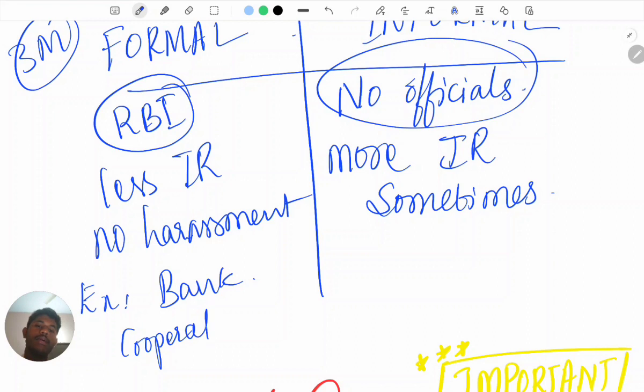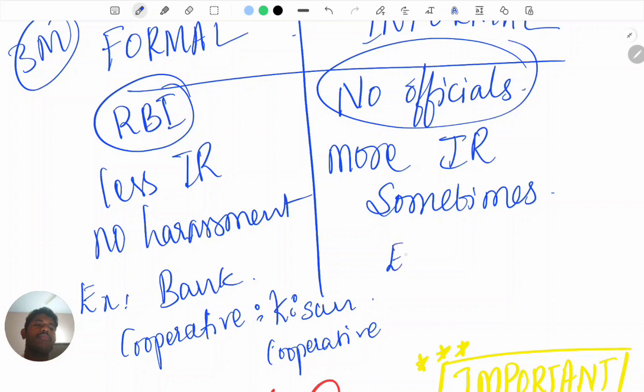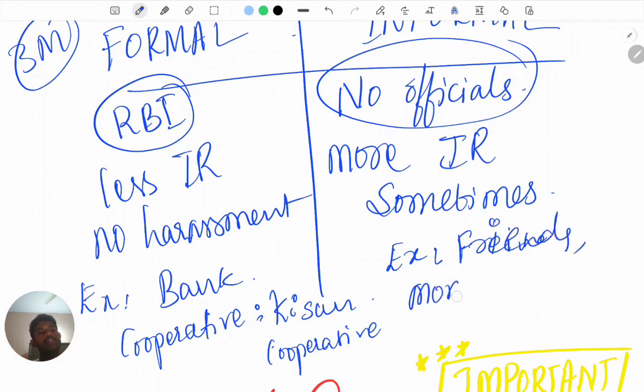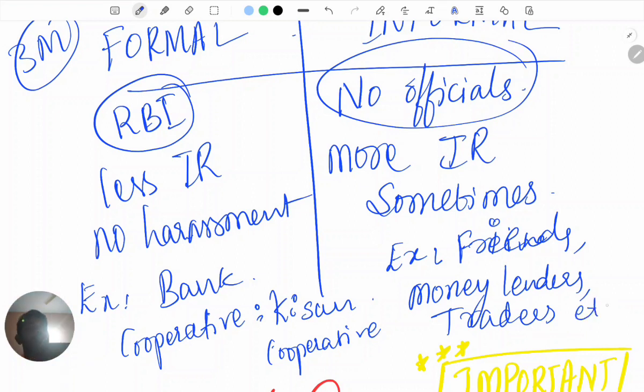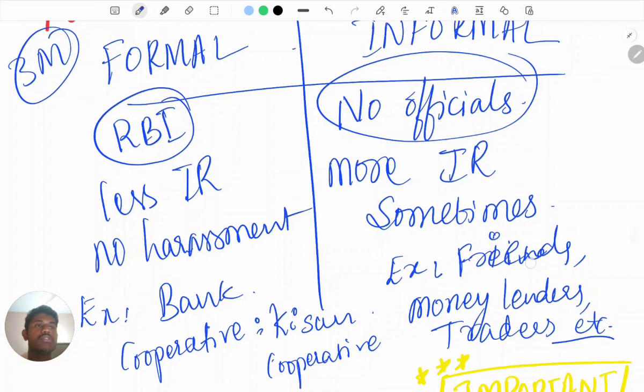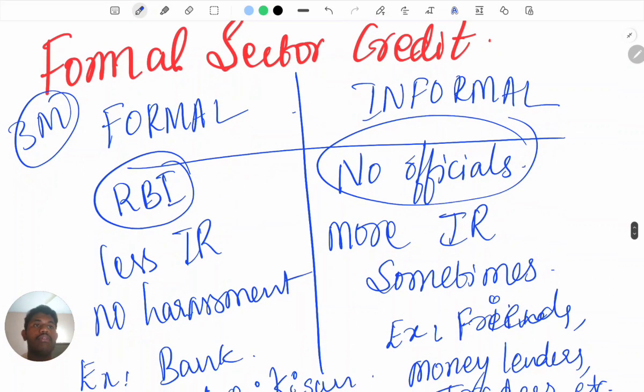And examples, if we see, we have banks and cooperatives. Give me an example of a cooperative. Kisan cooperative, farmers union bank, right? It is not a bank, but it's a cooperative. And for informal, we have friends, money lenders, traders, etc. Right? You are going to write them. Clear? So this was about formal and informal sector credit.